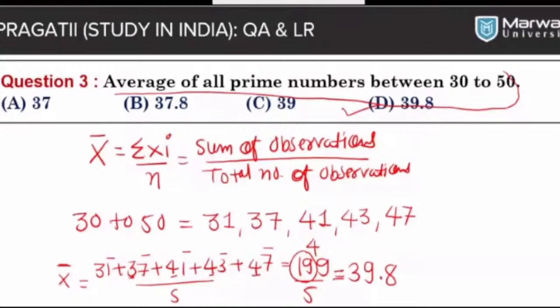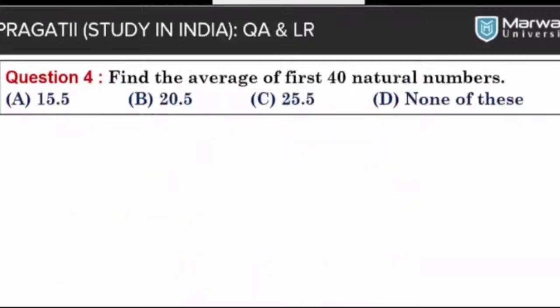And if you see the poll question result, you can realize that most of the students are saying that D is the correct answer. 88 students are saying that D is correct, and that is the correct one. 39.8 is the correct answer for this question. That is D. I hope you understand, all of you.